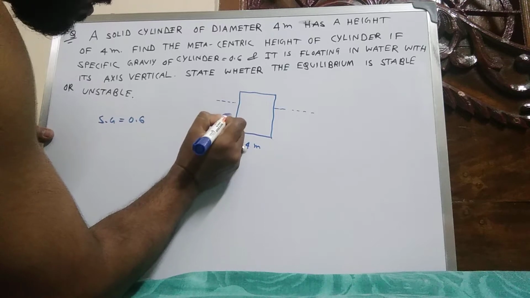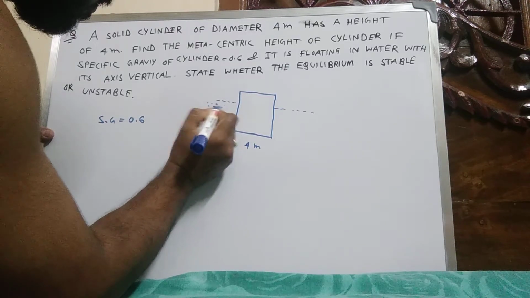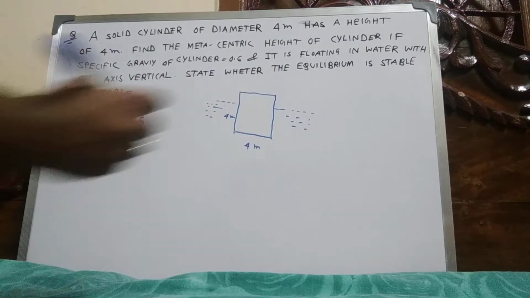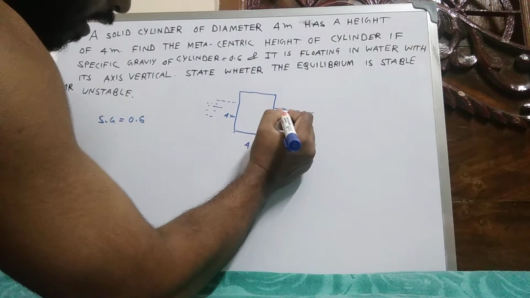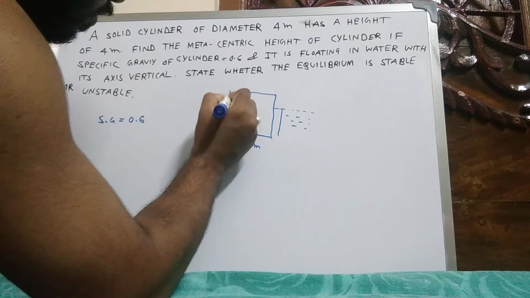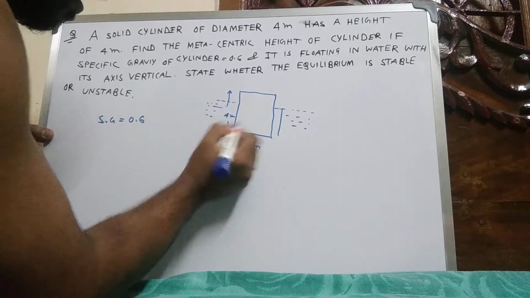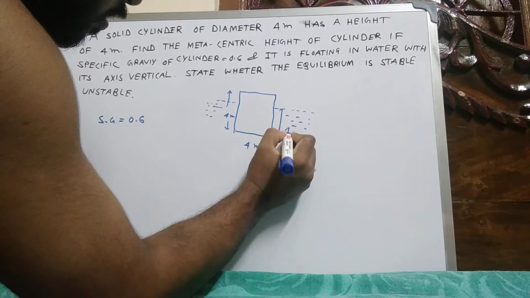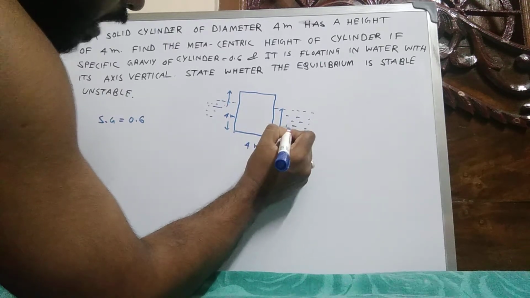This is 4 meter, this is floating, and total height is 4 meter, and from the free surface this height is h, assume h.